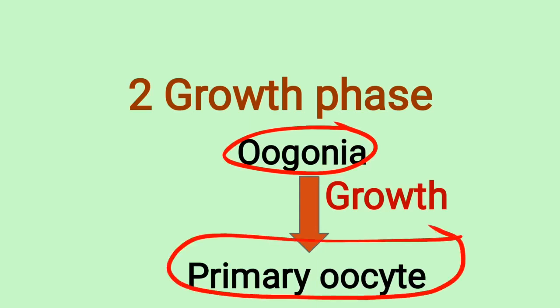Here the oogonia are diploid, and the primary oocyte is also diploid, because division is absent and only growth occurs, and a larger primary oocyte is formed.